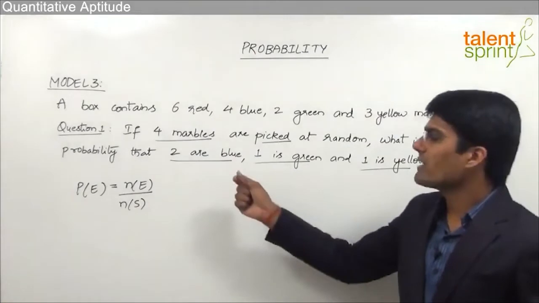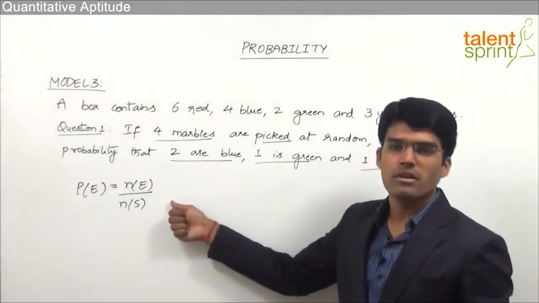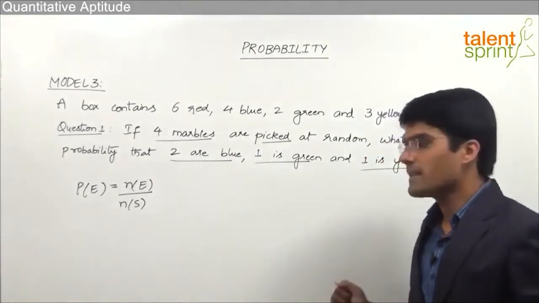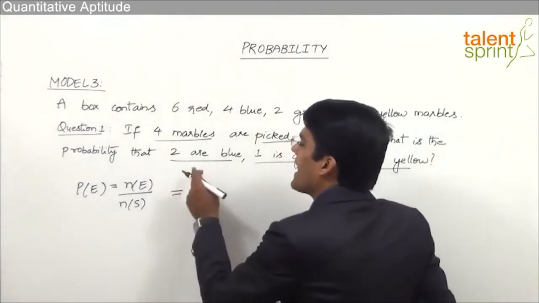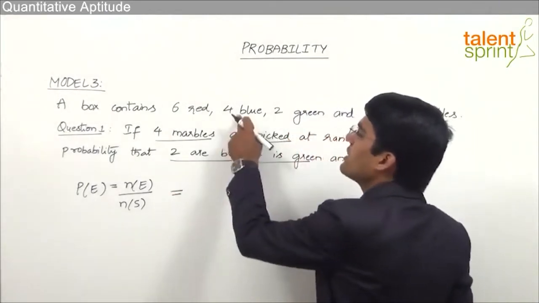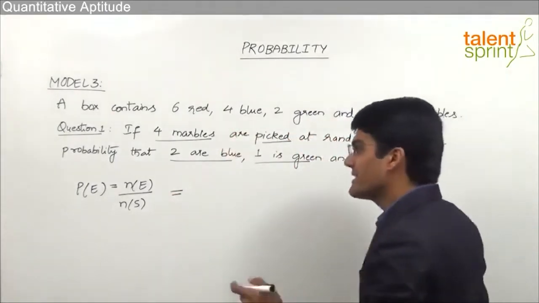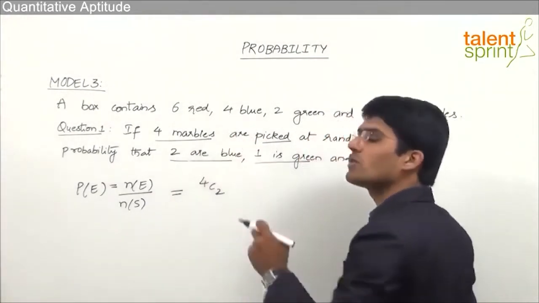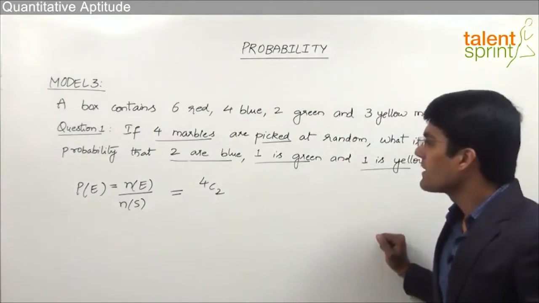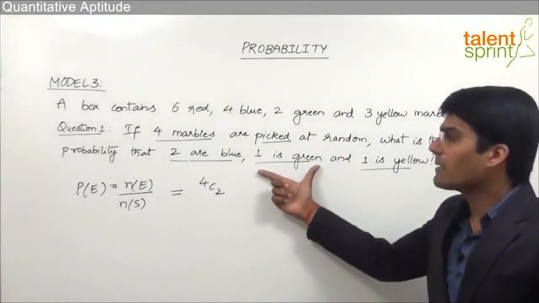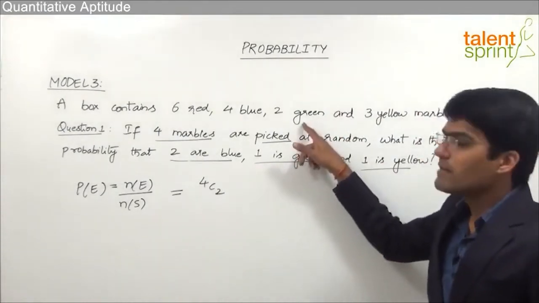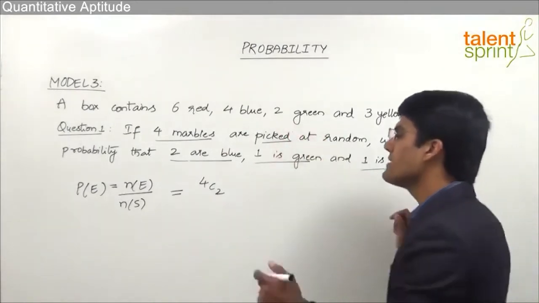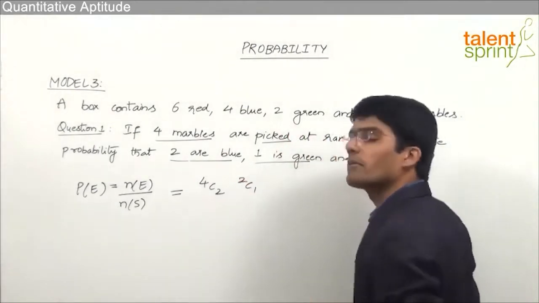So let us see the number of favorable outcomes divided by total number of outcomes to get the answer for this case. Now here we have to select 2 blue marbles and total there are 4 blue marbles. So this can be done in 4C2 ways, that is selection of 2 blue marbles out of total 4 blue marbles. Then we need to have 1 green marble and total we have 2 green marbles. So 1 green out of 2 green marbles can be selected in 2C1 ways.